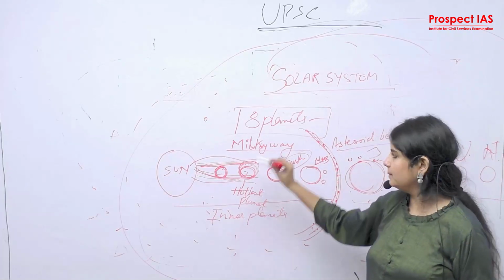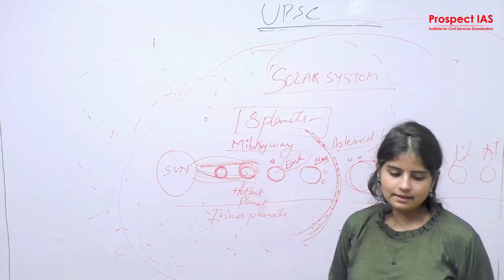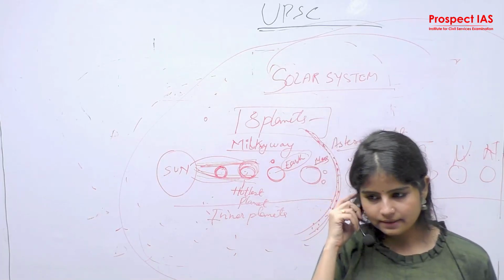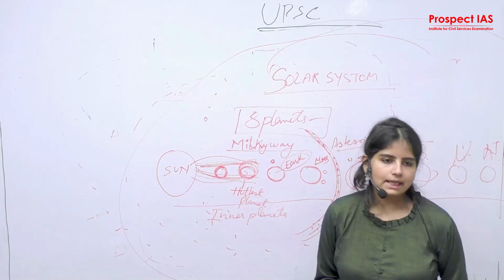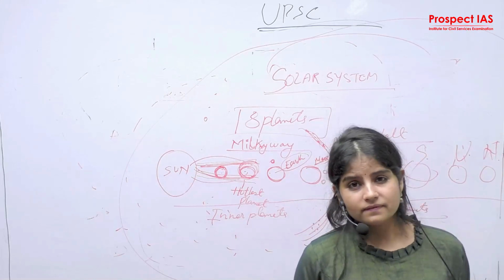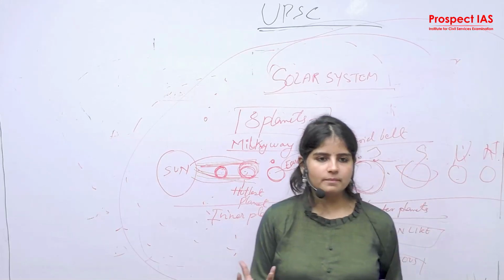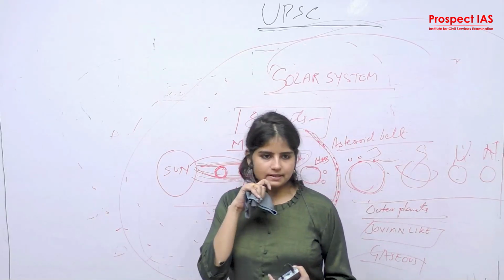Okay, and the Milky Way galaxy is a part of the universe. So, clear understanding? Any confusion in the online class? Yes, it is rocky in nature because of its circumference. The circumference is very short for comets, so they require very little time for condensation. Comets are dust particles. Correct, correct.